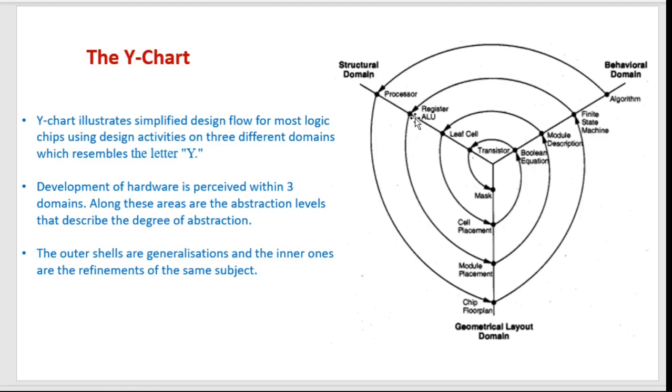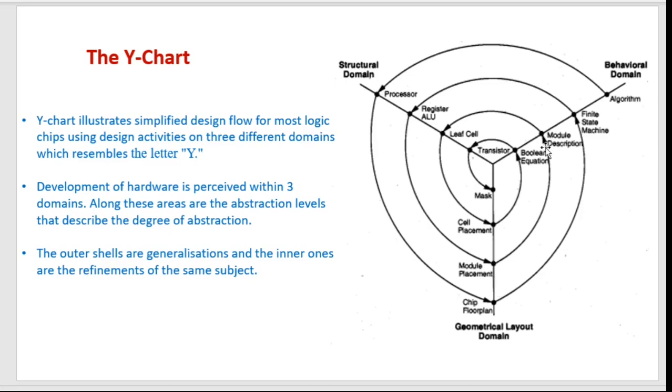ALU is what? ALU is arithmetic logic unit. And this will be like module placement. So this domain will always talk about how a particular thing is placed, where it is placed on a particular chip, what is the location of that particular component on that chip.